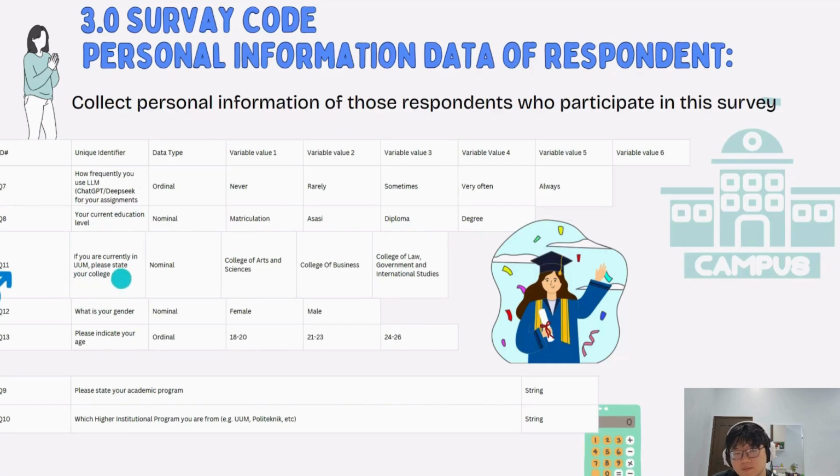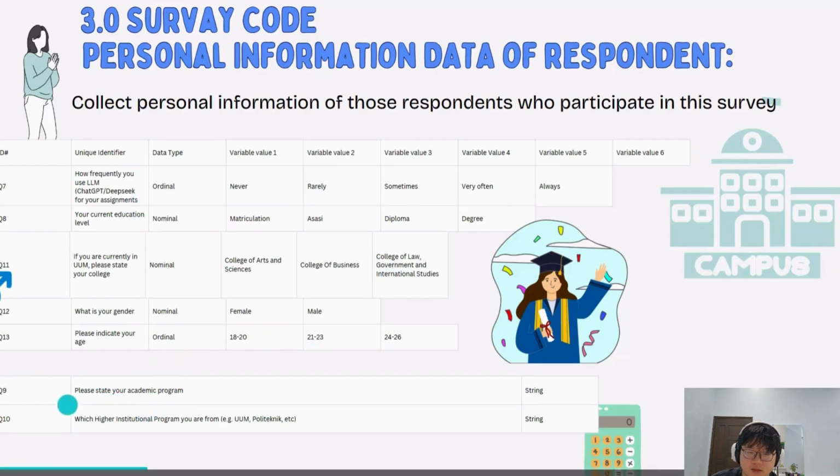And we also need to know if they are UUM, so they need to state their college, and also we want to know their gender, female or male, and also their age, which has three ranges. We also need to know their academic programs, but their data type is string, so this kind of value doesn't have a variable value.